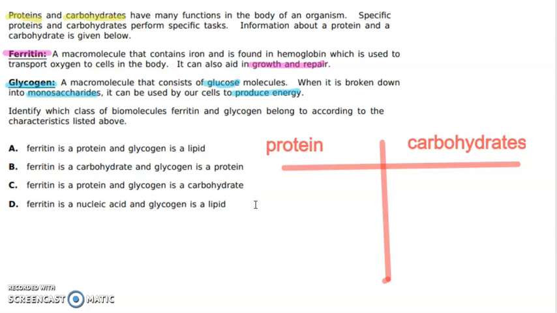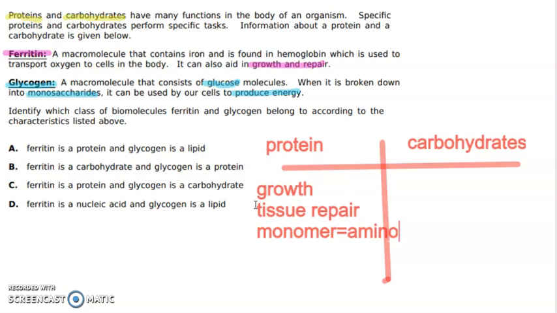We know that proteins are going to be used for growth. It's going to be used for tissue repair. The monomer of a protein is called an amino acid. Okay, and we also know that proteins can be used in the cell membrane for transport.